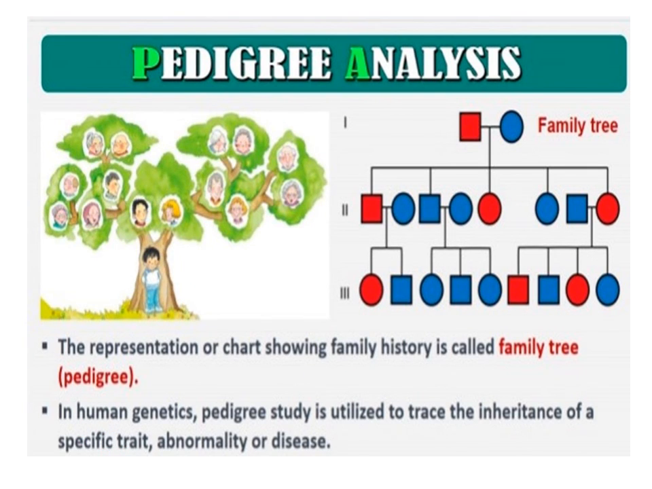In pedigree analysis, the inheritance of a particular trait is represented in a family tree over generations. The representation or chart showing family history is called a family tree or pedigree. In human genetics, pedigree study is utilized to trace the inheritance of a specific trait, abnormality, or disease.